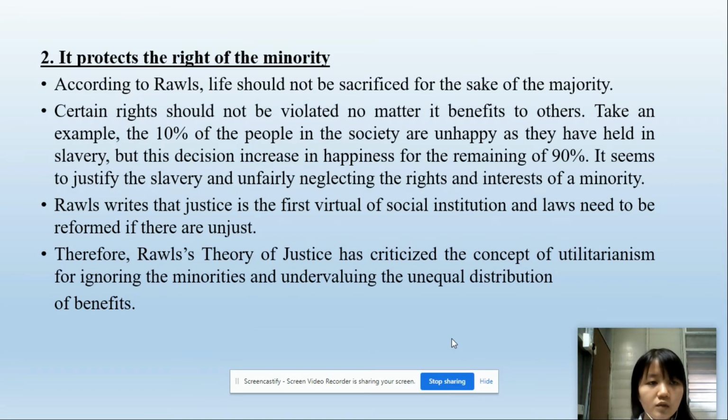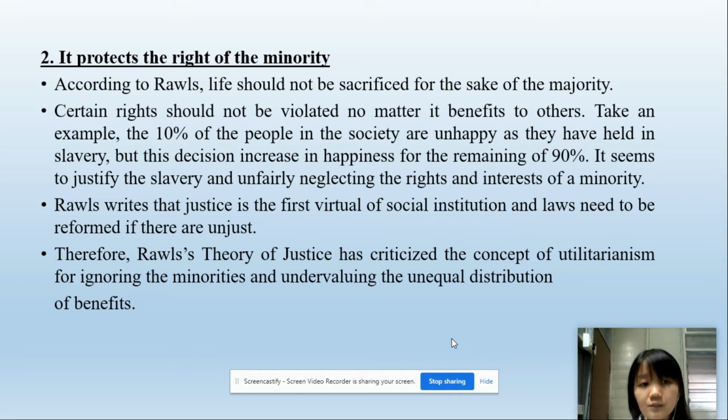The second contribution of the theory of justice is to protect the rights of the minority. According to Rawls, life should not be sacrificed for the sake of the majority. It means that certain rights should not be violated no matter if it benefits others. For example, if 10% of the persons in society are made unhappy by a decision, but this decision increases happiness for the remaining 90%, it seems to justify slavery and unfairly neglect the rights and interests of a minority.